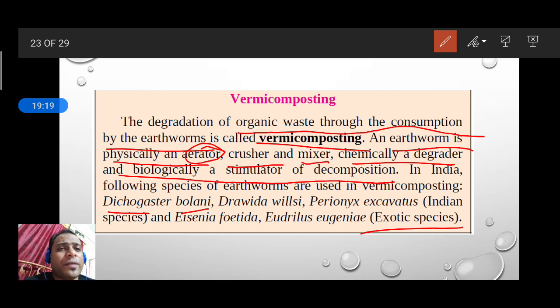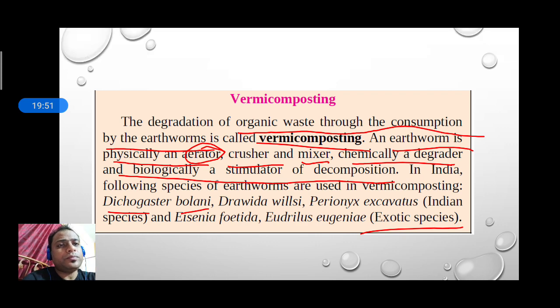Vermicomposting is also a very good method in biological toilets. In Indian railways, they are planning to use these worms as biological toilets. In that biological toilet, they put these worms into the human excreta, and after that the human excreta is easily converted into a good compost. So this is called vermicomposting.